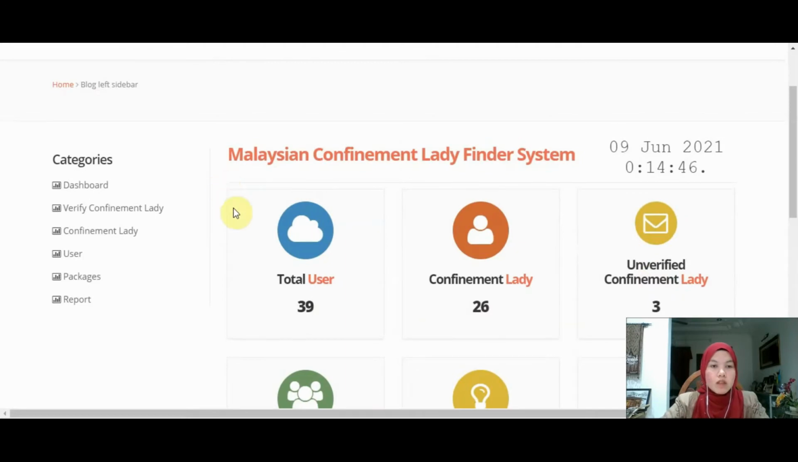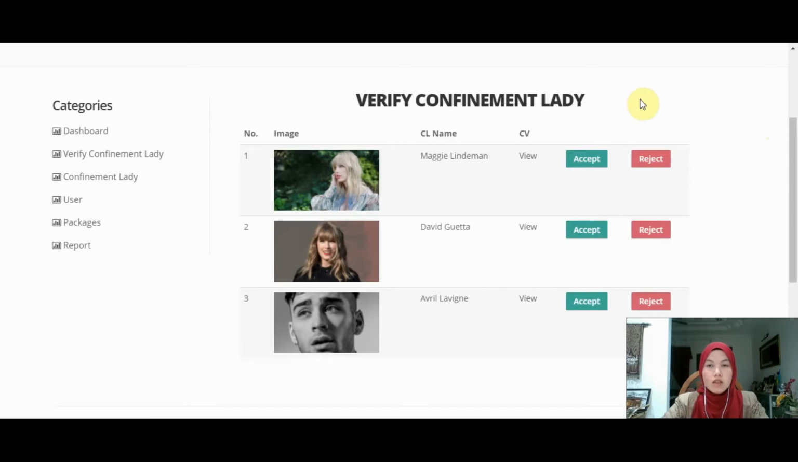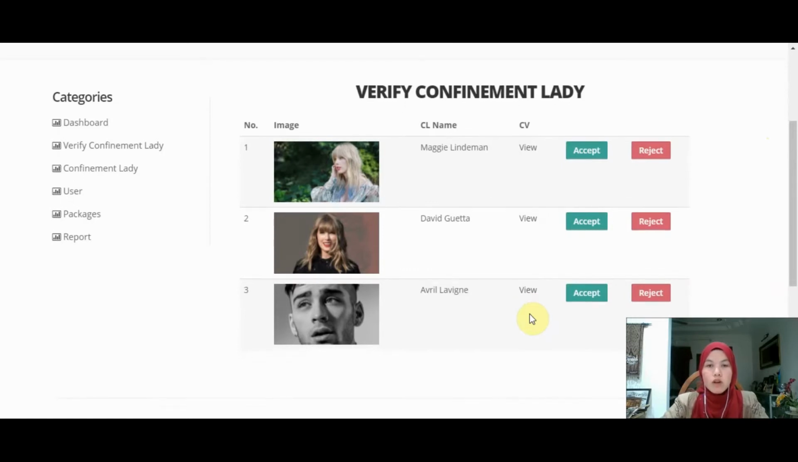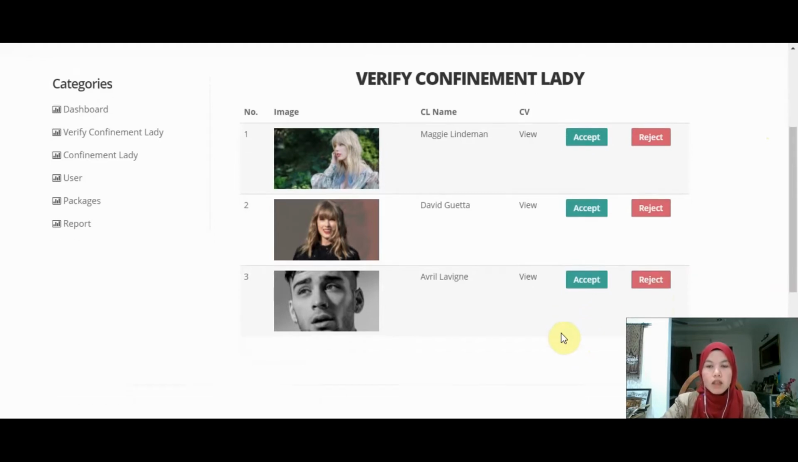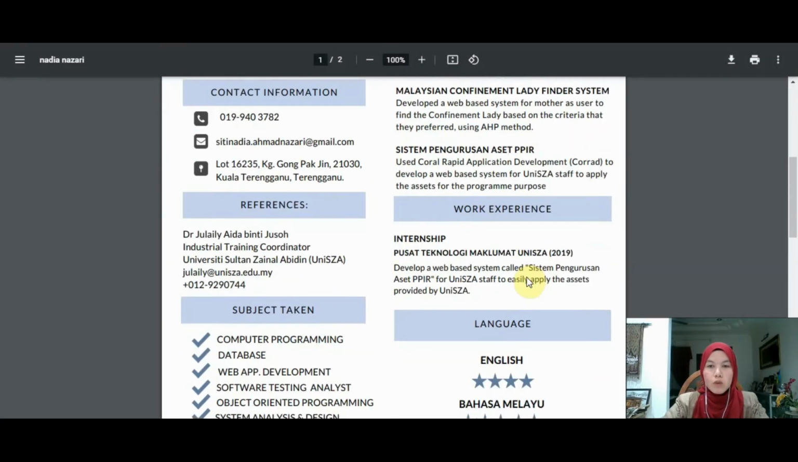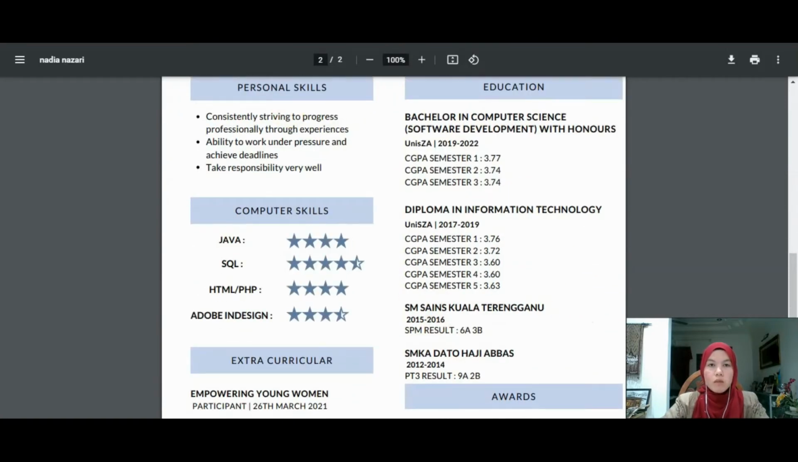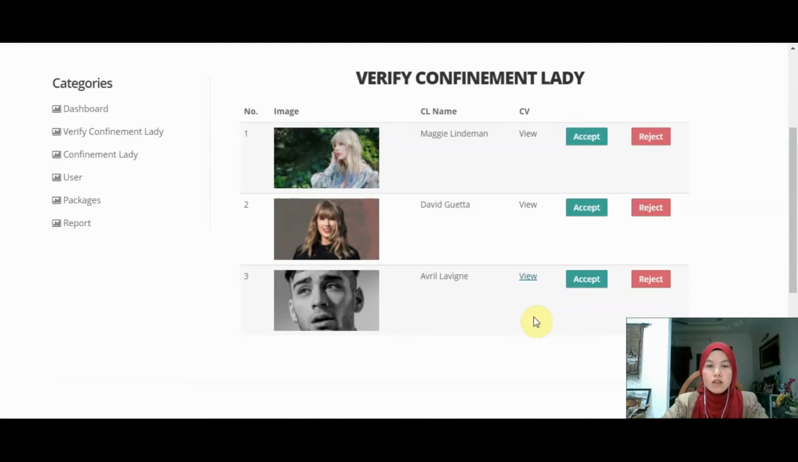Moving on to the next menu, which is verify confinement lady. Every time a confinement lady registers into the system, she needs to wait for the admin's approval in order to continue to log in and get her customers. Before the admin chooses to accept or reject the registration, the admin can view the resume that was uploaded during registration. From the resume, admin can view the work experience and the educational history, so that admin can analyze whether the CL is eligible to be a confinement lady of the system.